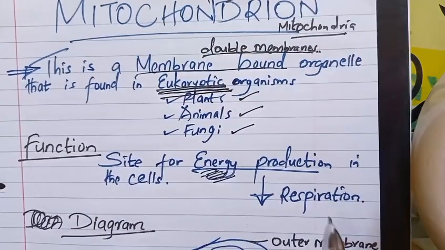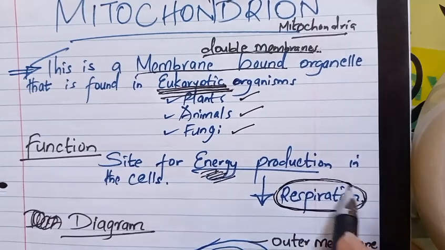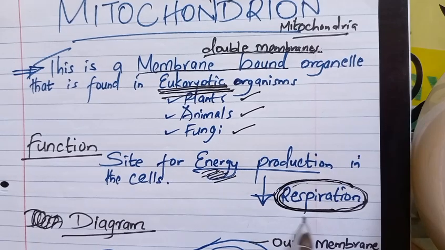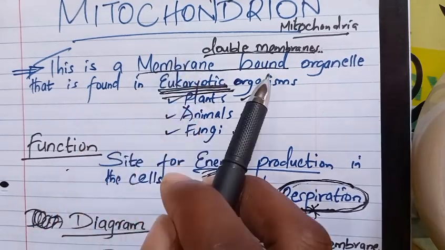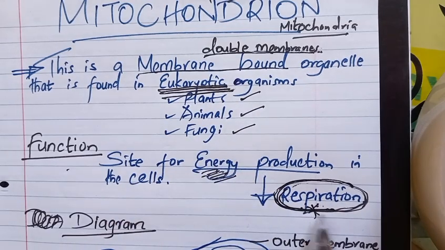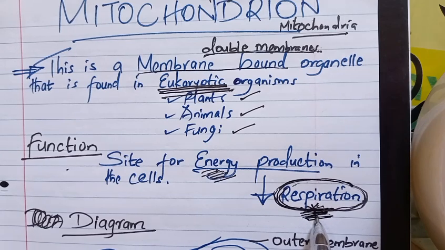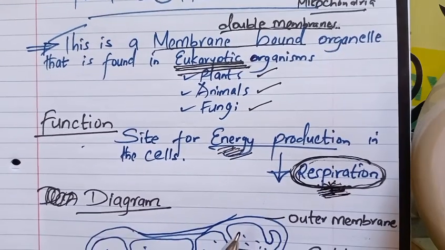Remember, the process by which energy is manufactured is called respiration. This is where respiration takes place. So you can as well say that the function of the mitochondrion is that this is the site for respiration, and respiration is the process by which energy is produced in cells in what we call chemical oxidation of substrates. So that energy will be produced there.